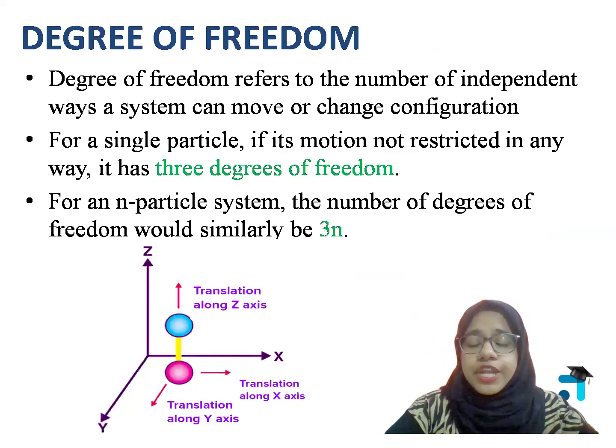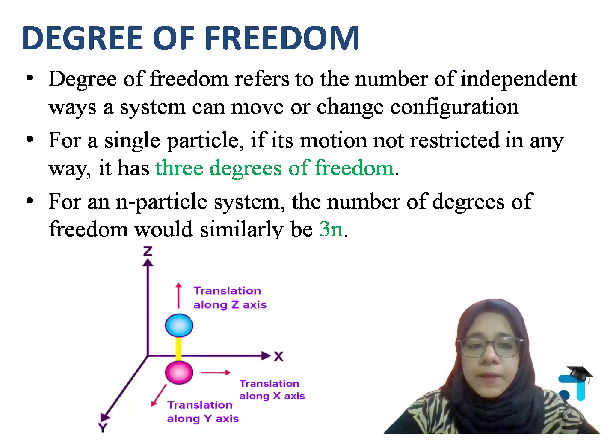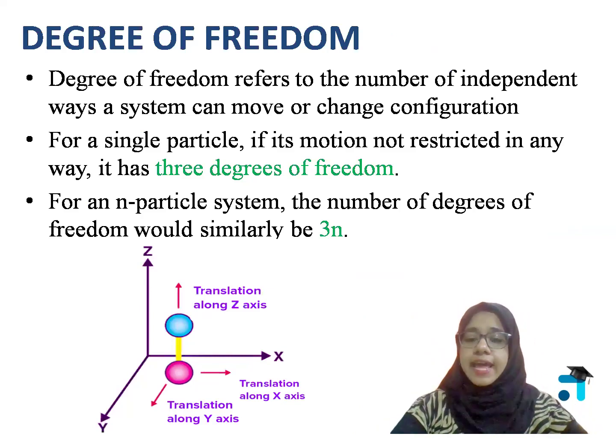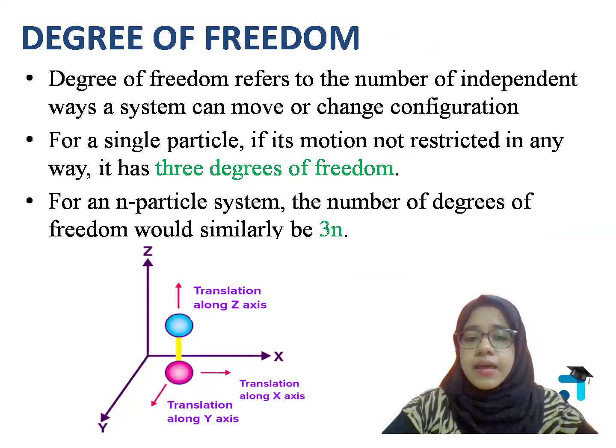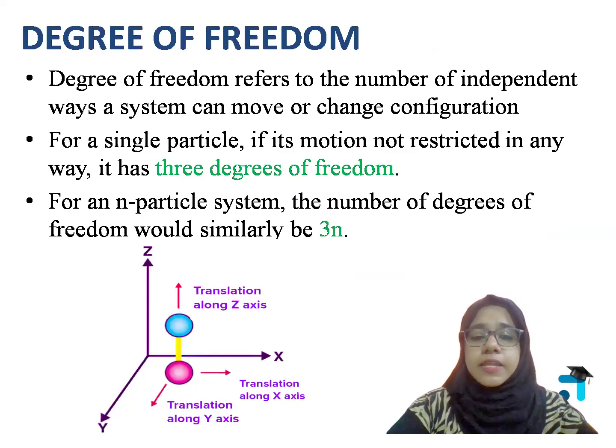അവിടെ degrees of freedom എന്ന് പറയുന്നത് for this single particle, the degrees of freedom എന്ന് പറയുന്നത് it is 3. Suppose you have an n particle system. If it is an n particle system, then the number of degrees of freedom എന്ന് പറയുന്നത് it will be